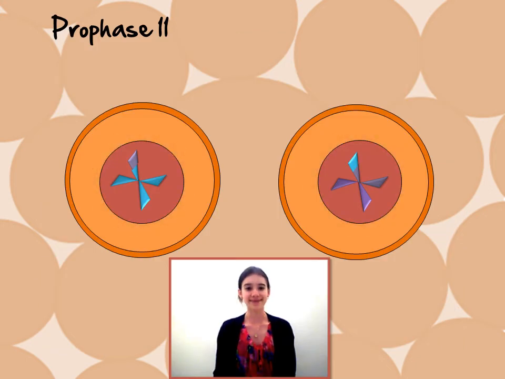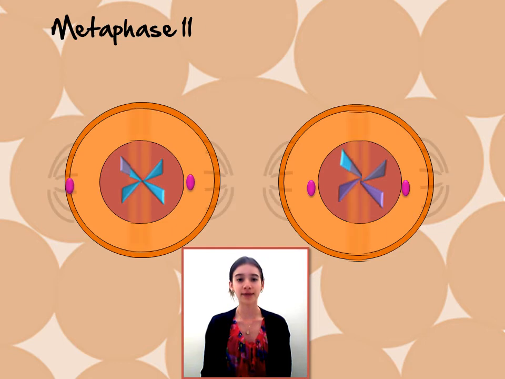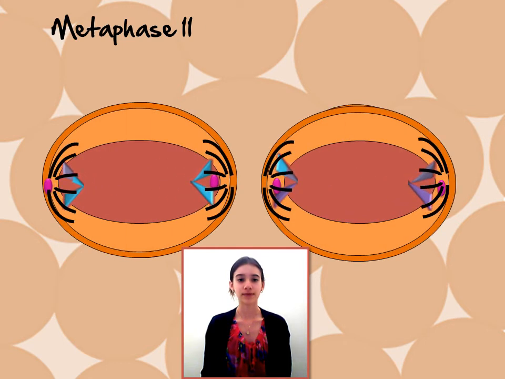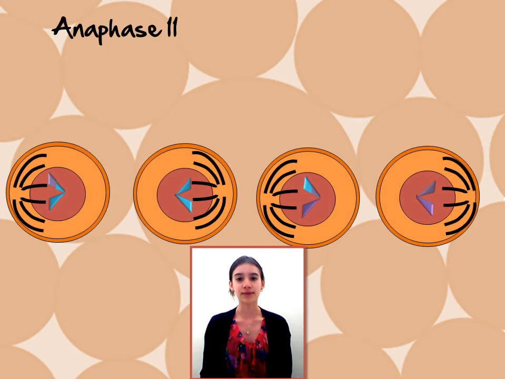Prophase. Now the metaphase. The anaphase. And as a final result, we have the telophase, in which now, instead of 2 cells, there are 4.